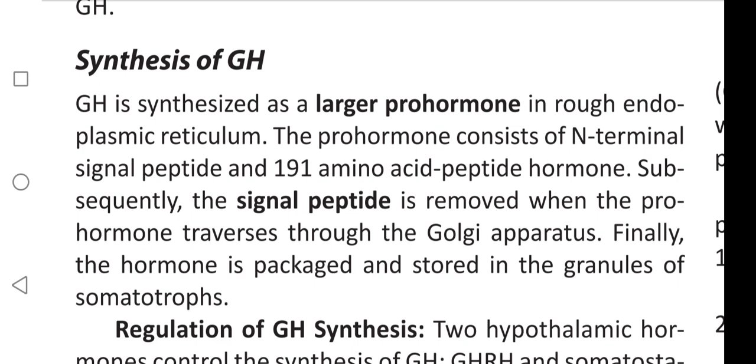How is growth hormone synthesized and where? Growth hormone is synthesized as a larger prohormone and it is synthesized in the rough endoplasmic reticulum. The prohormone consists of what? Try to answer. N-terminal signal peptide and 191 amino acid peptide hormone. Okay.